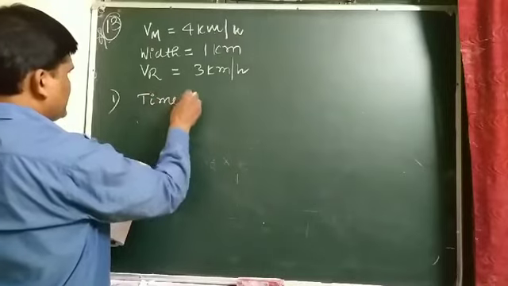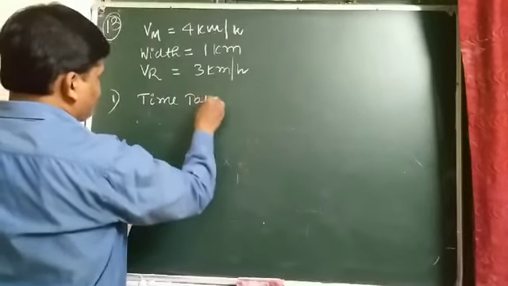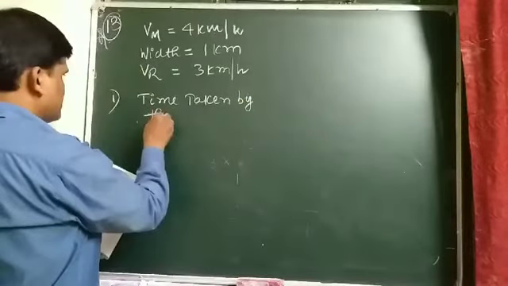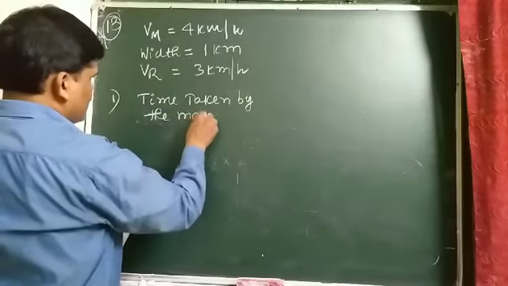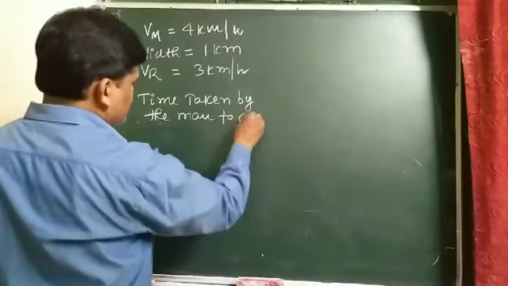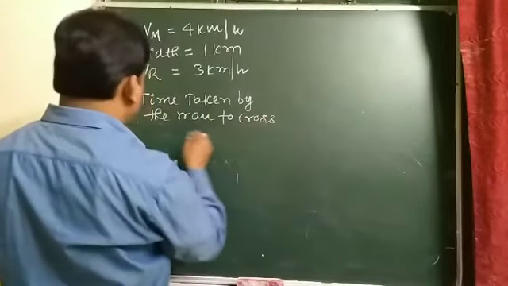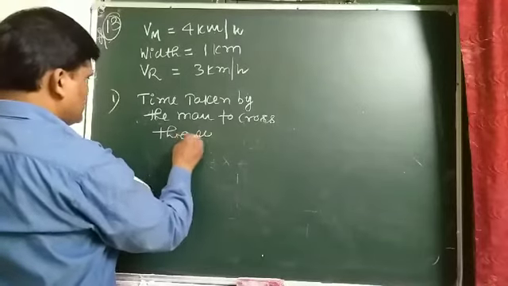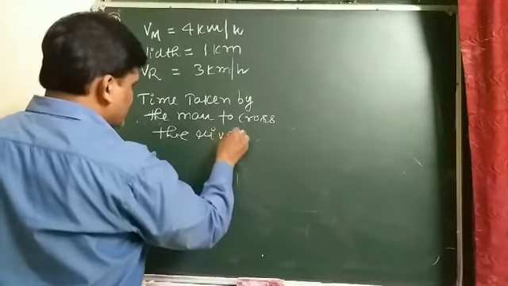So the time taken by the man to cross the river.